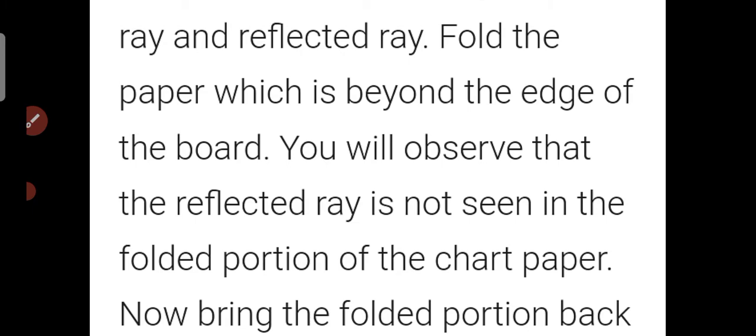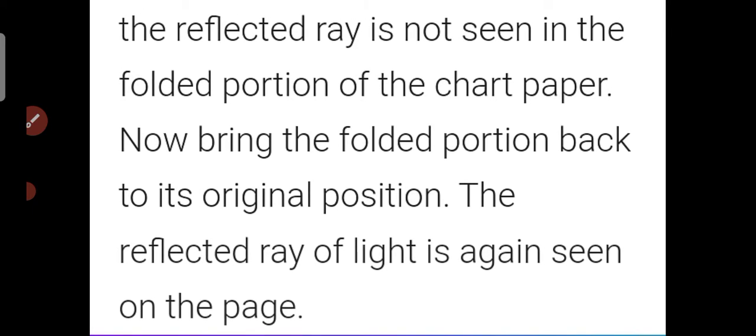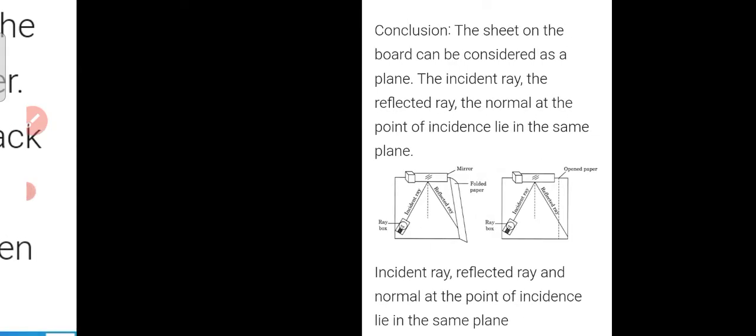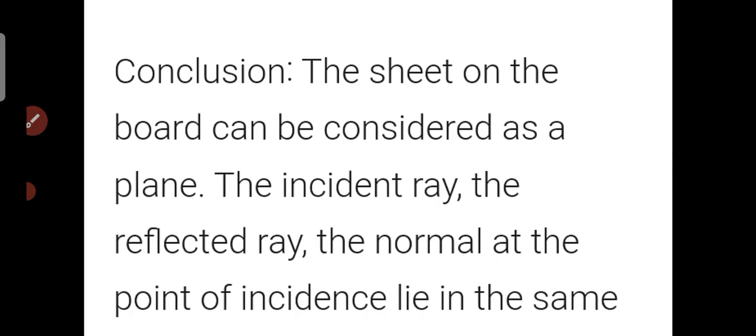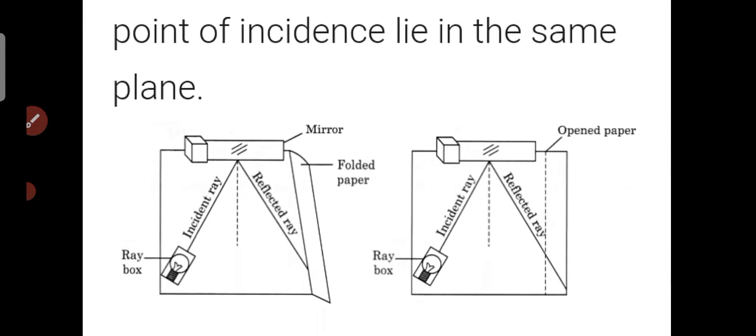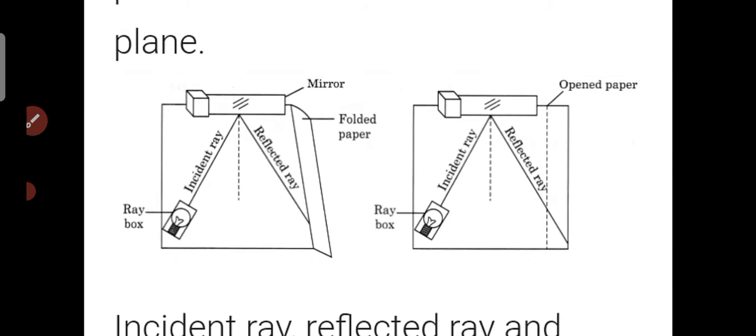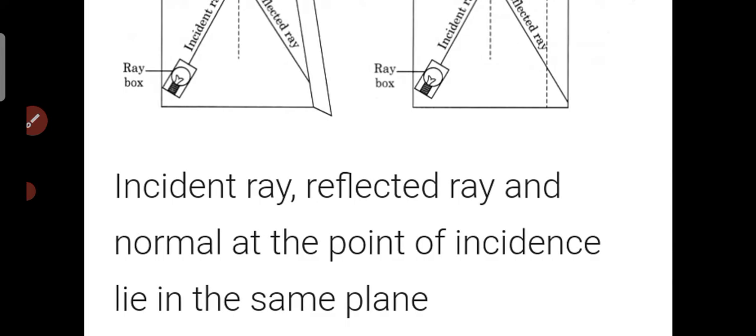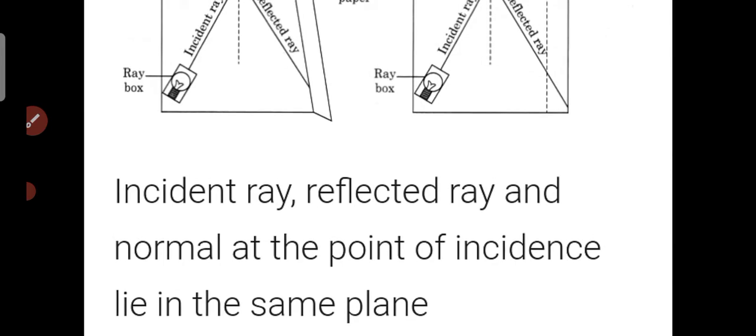Fold the paper which is beyond the edge of the board. You will observe that the reflected ray is not seen in the folded portion of the chart paper. Now bring the folded portion back to its original position. The reflected ray of light is again seen on the paper. Conclusion. The sheet on the board can be considered as a plane. The incident ray, the reflected ray, and the normal at the point of incidence lie in the same plane. And this is the diagram that you can draw and show: incident ray, reflected ray, and normal at the point of incidence lie in the same plane.